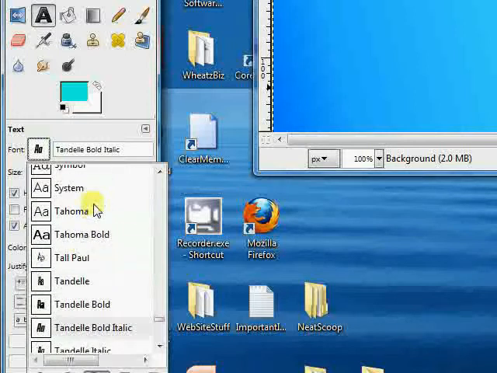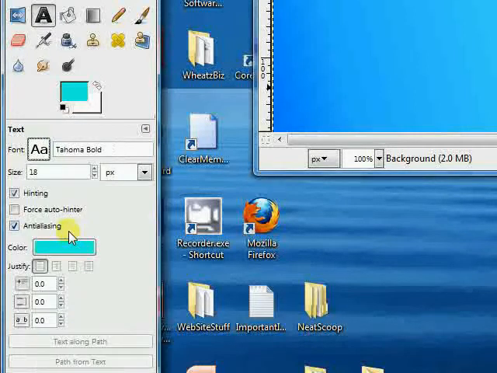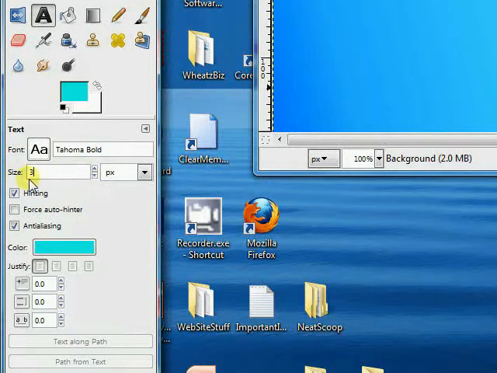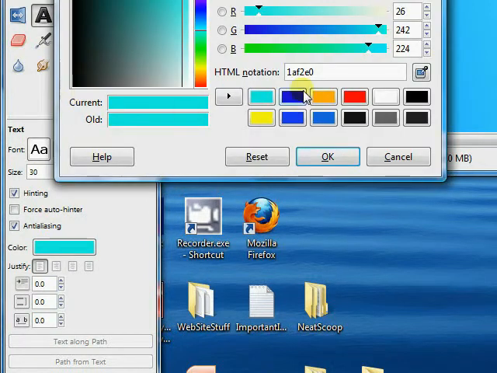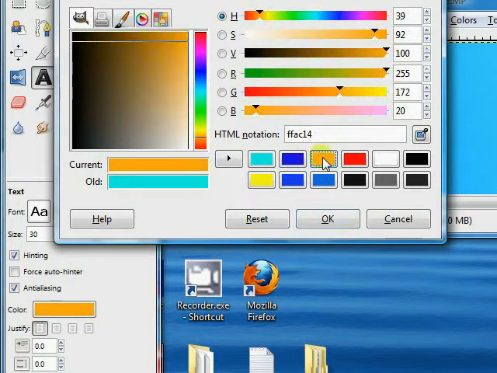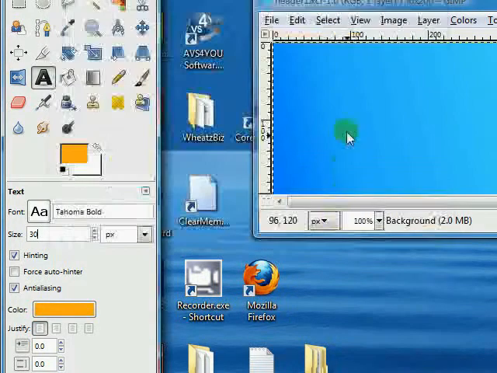Let's make it about, say, 30 for pixels. And for color, let's go with the gold. Hit OK. Now just click anywhere, and we'll type in my perfect header.